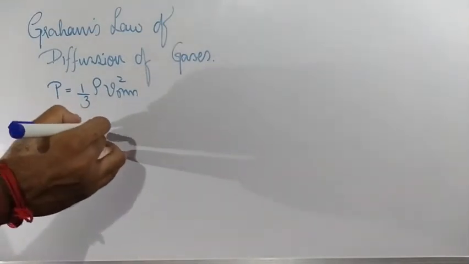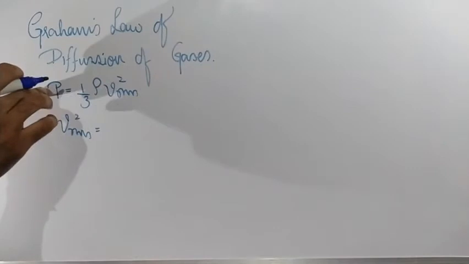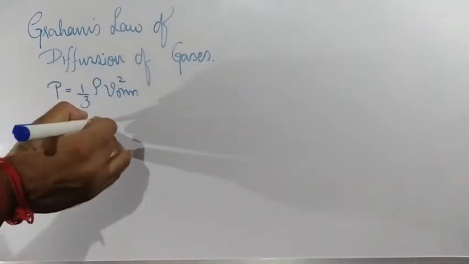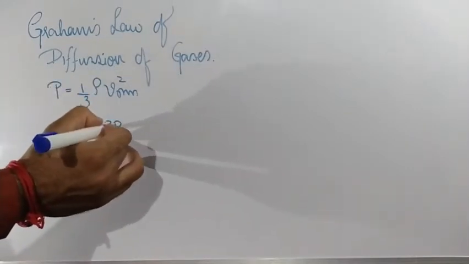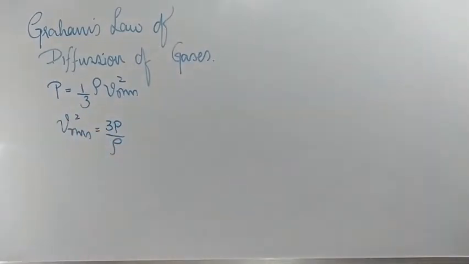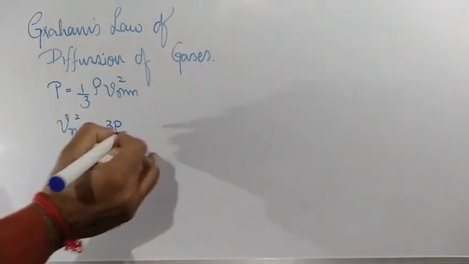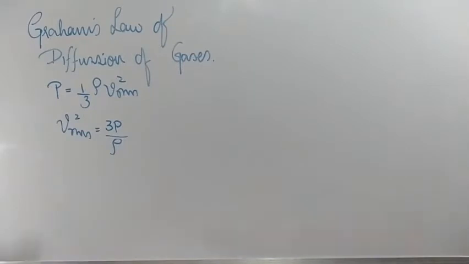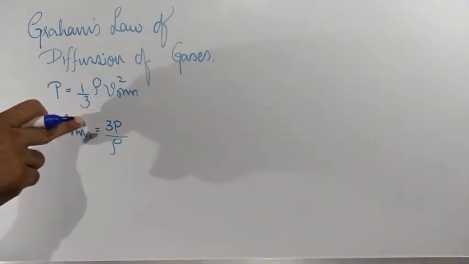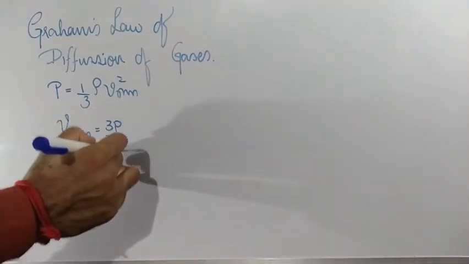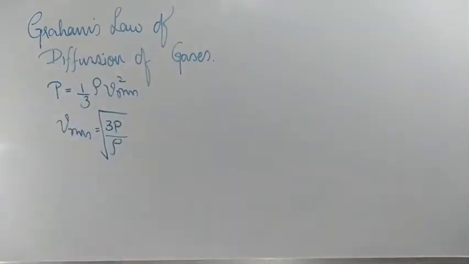VRMS square is equal to 3 times P divided by rho. If I remove the square, here I get the square root.